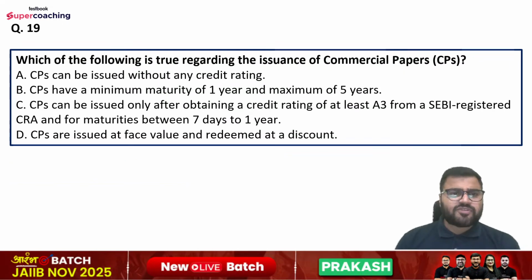Question number 19, which of the following is true regarding the issuance of commercial papers? Options are: CPs can be issued without any credit rating. CPs have a minimum maturity of 1 year and maximum of 5 years.